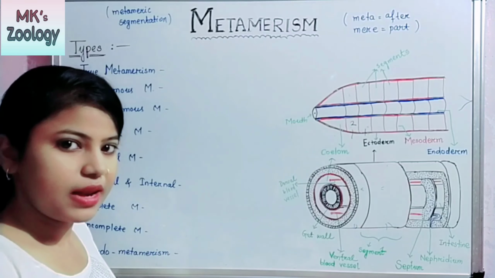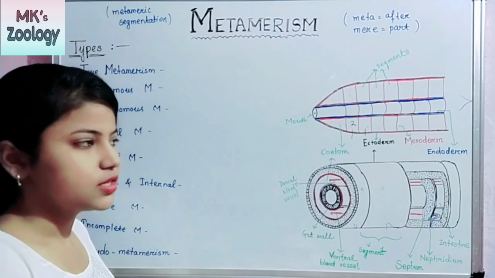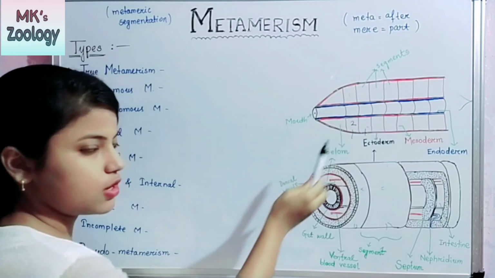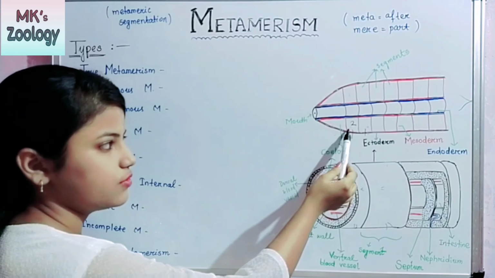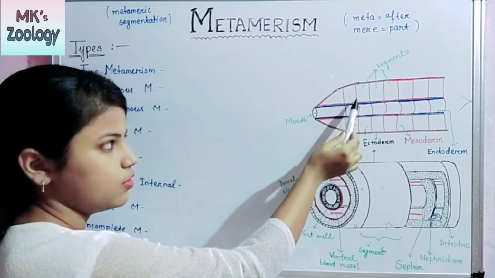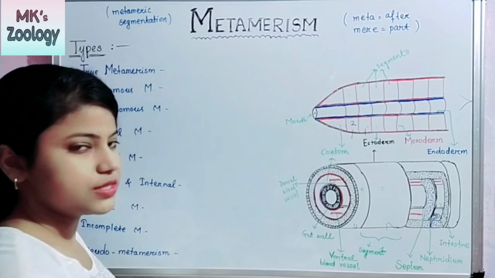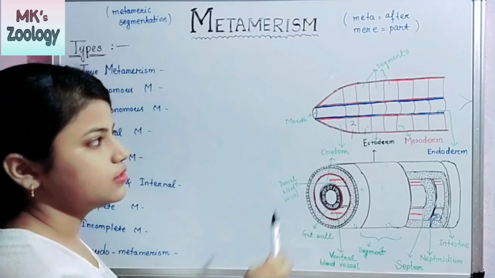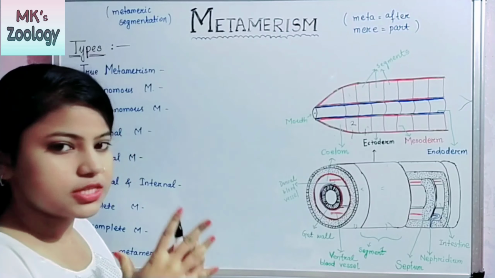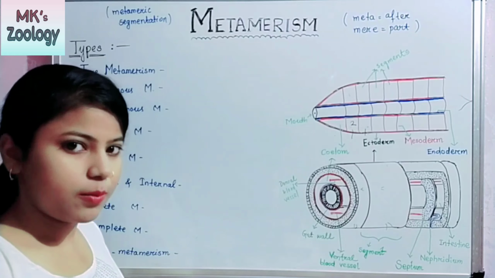In between the mesodermal lining, the coelom is present, and here the body segments are also present. This is the portion of mesoderm where mesodermal cells are present. But what happened here? The mesoderm split and the coelom developed there.